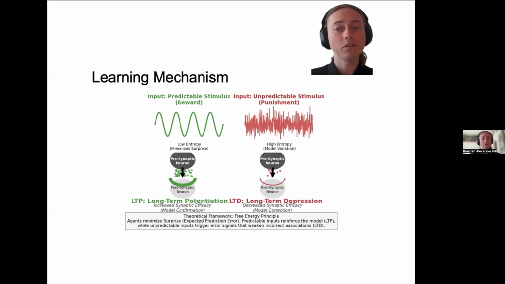This creates a push-pull mechanism. Predictable inputs reinforce a world model, while unpredictable inputs weaken these erroneous associations. This is the physical instantiation of model-based reinforcement learning.